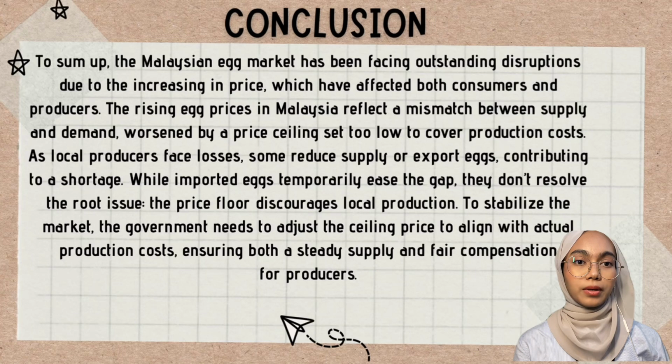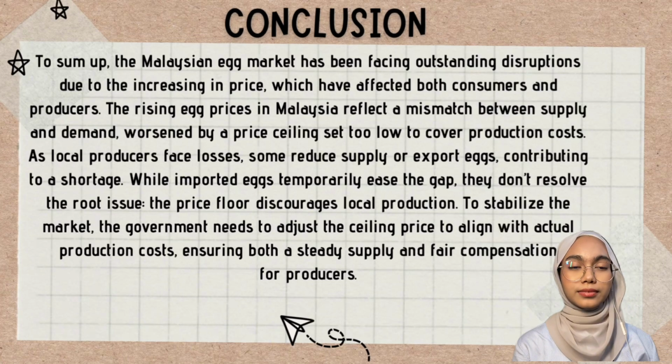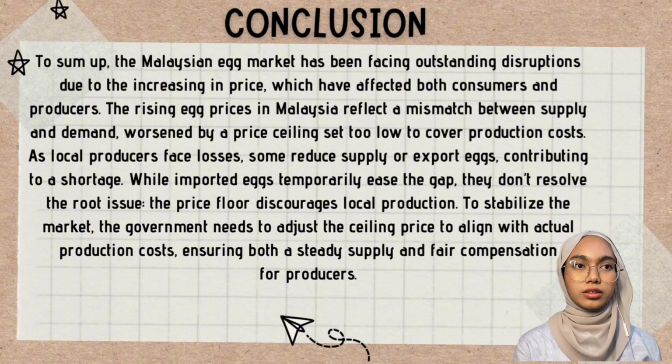Conclusion. To sum up, the Malaysian egg market has been facing outstanding disruption due to the increase in price, which has affected both consumers and producers. The rising egg price in Malaysia reflects a mismatch between supply and demand, worsened by a price ceiling set too low to cover the production cost. As local producers face losses, some reduce supplies or export eggs, contributing to a shortage.